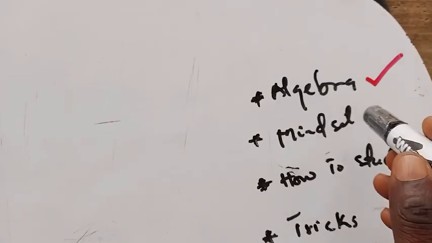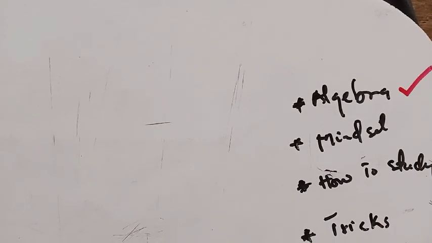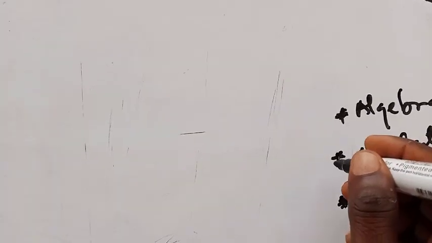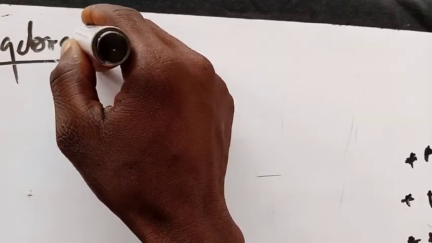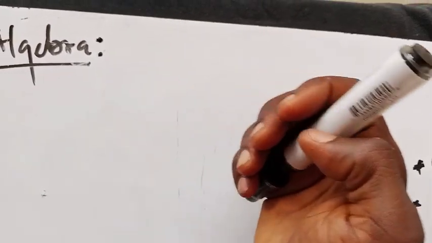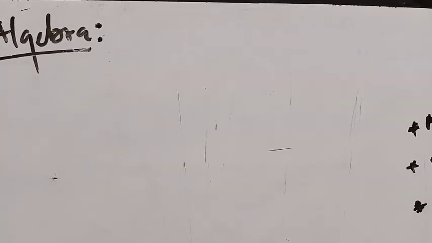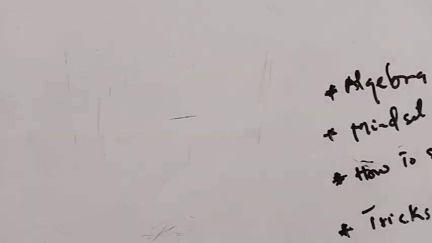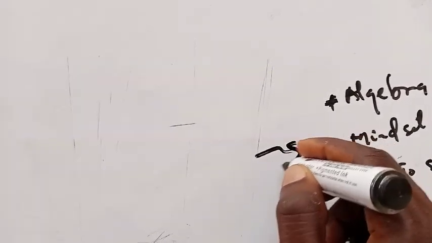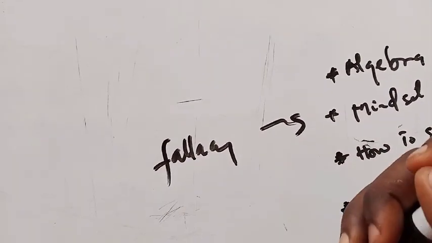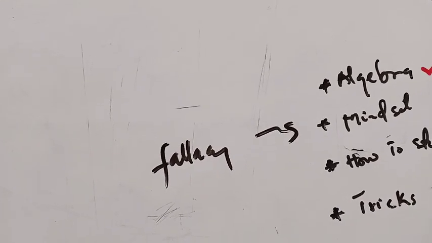The mindset behind the algebra here is what I explained earlier on, but many people are of the view that algebra is very difficult, right? So that is the general view, or maybe mathematics in general is very difficult, which may not be the case or may be the case depending on your understanding of mathematics. The whole concept here comes down, maybe I may say that this is a fallacy, right? Fallacy is an English word, and what it means here is a false statement that people believe to be true.